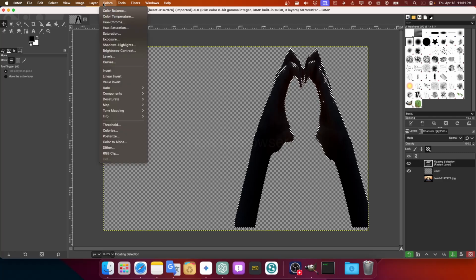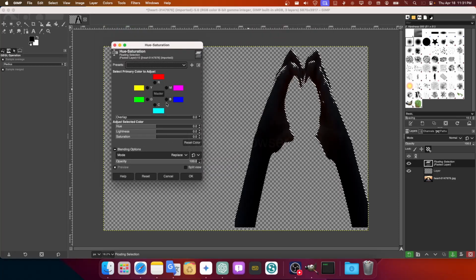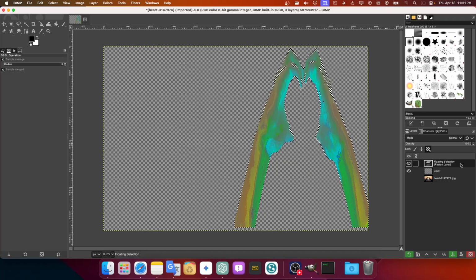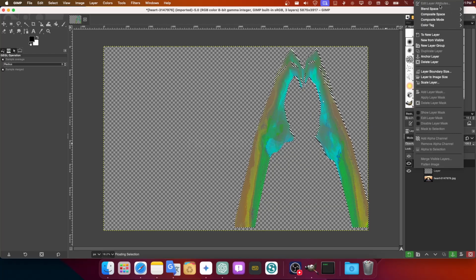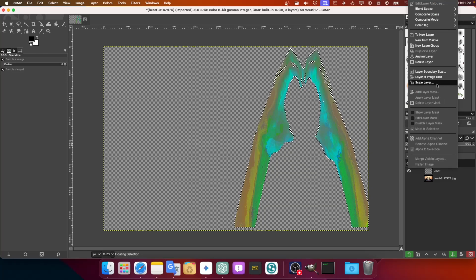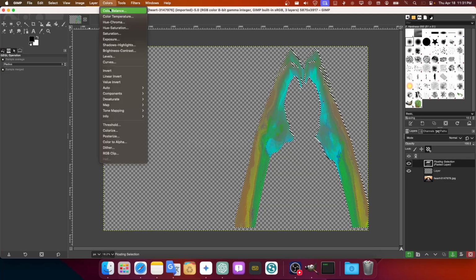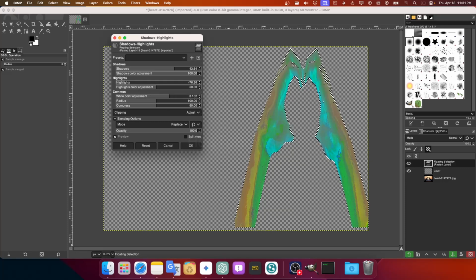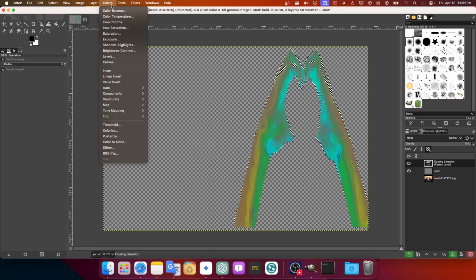Now I can go to Color here, and then here we have saturation, we have levels, we have hue, saturation. If you can see, if I use this, I can change this, but it's not going to do a complete work, if I can say that. I can also go here to Edit, to scale the layer or delete this layer if I want to. But if I want more settings, of course, in Color here, I can edit this color even more. But to be quite honest, these aren't the best ways.